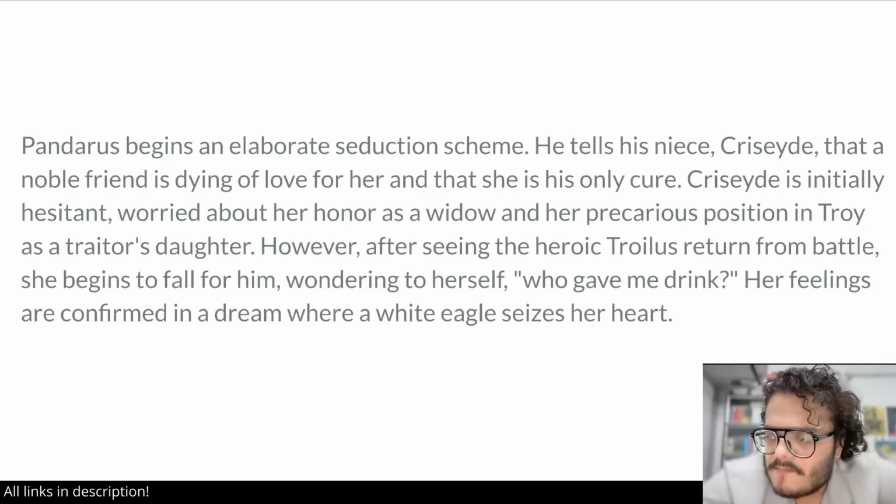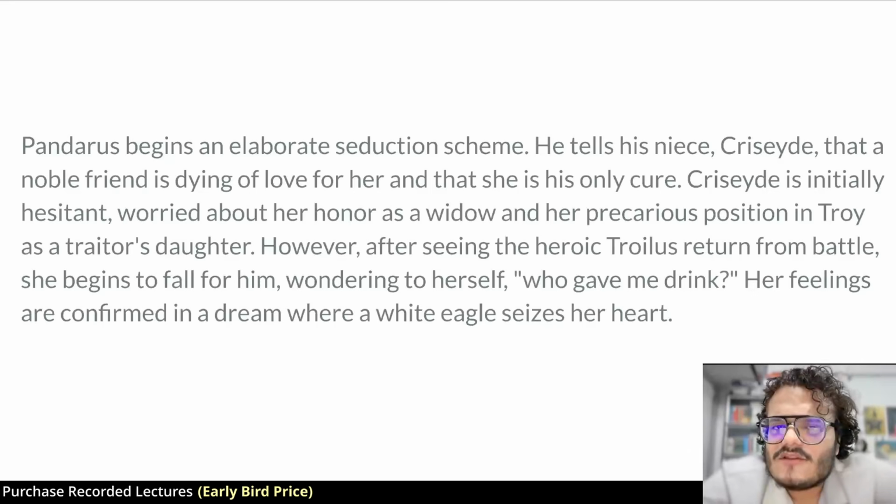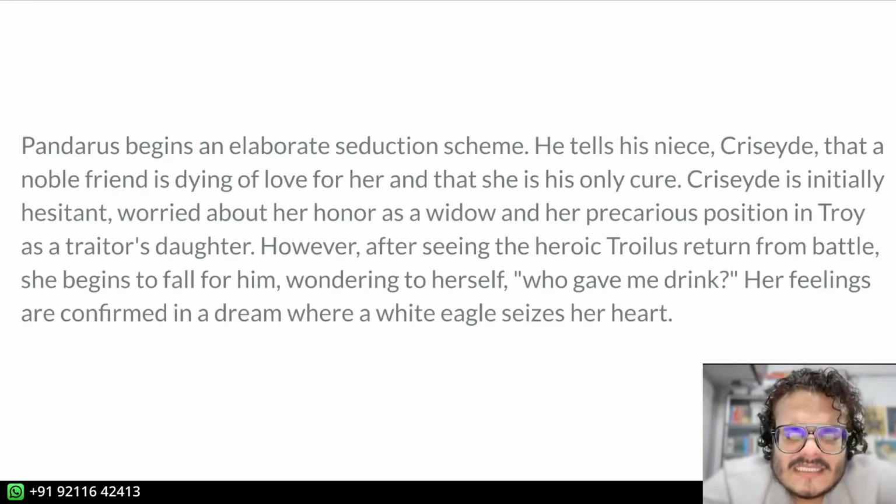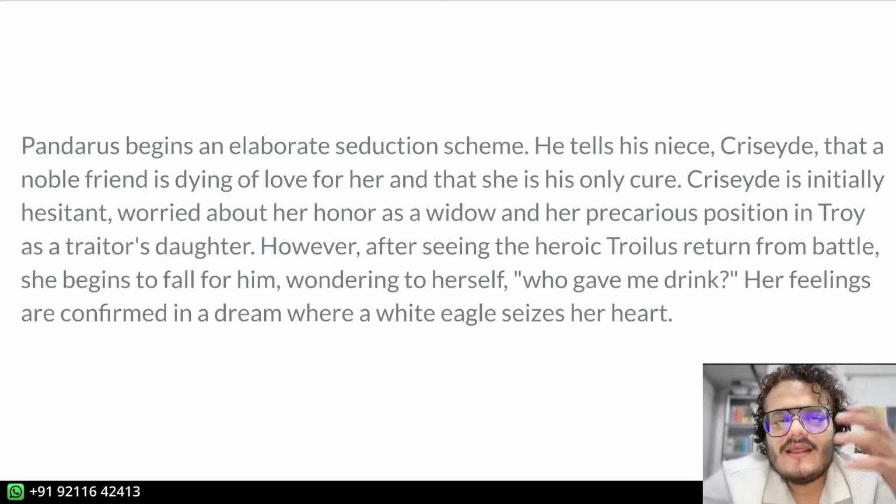Now, one thing that is important in courtly love tradition is that the woman must feel the hesitation and must reject the lover. Why? Because, based on medieval morality, if a heroine does not reject the pursuits of a lover, then she has a bad character, right? Which means she is not worthy of being this idealized love.